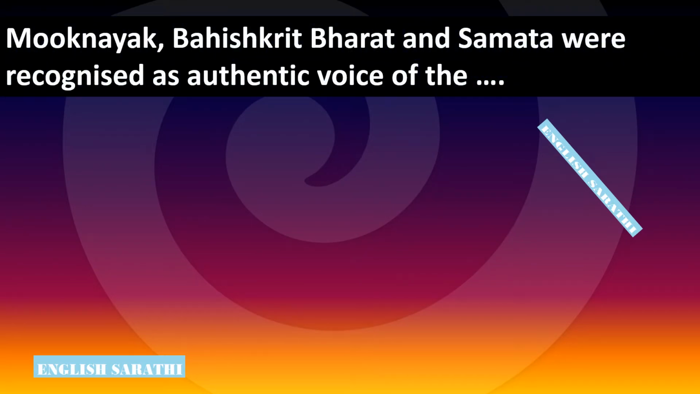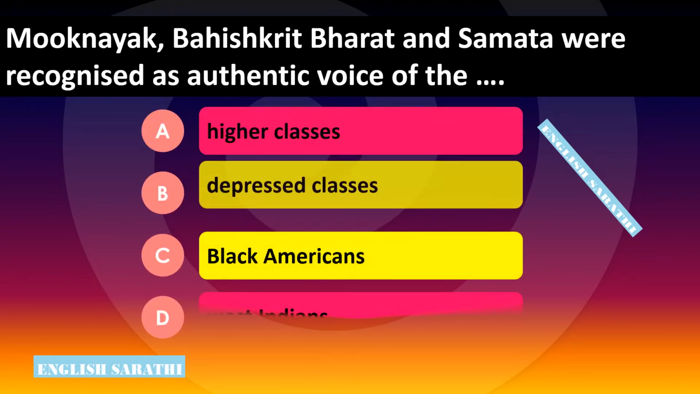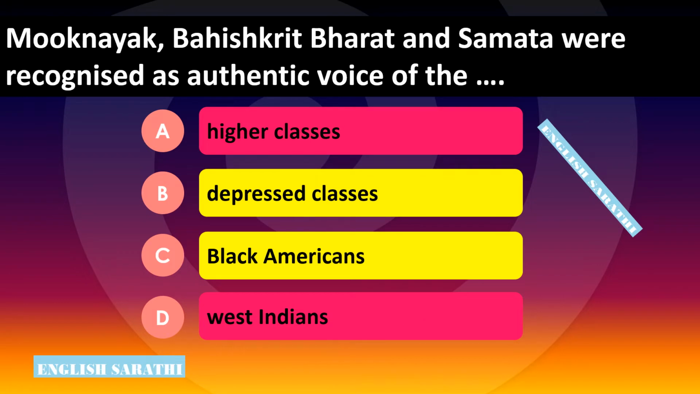Mukanayak, Bahishkrita Bharat and Samata were recognized as authentic voices of the dash. Look at the options. Option A, higher classes. Option B, depressed classes. Option C, black Americans. Option D, West Indians. Correct option is Option B, depressed classes. Mukanayak, Bahishkrita Bharat and Samata were recognized as authentic voices of the depressed classes.